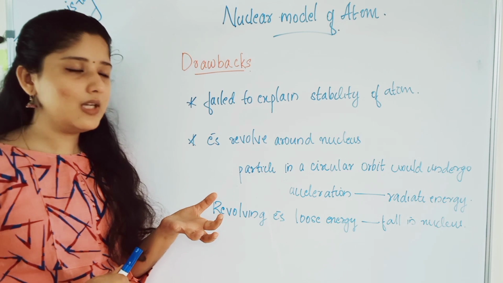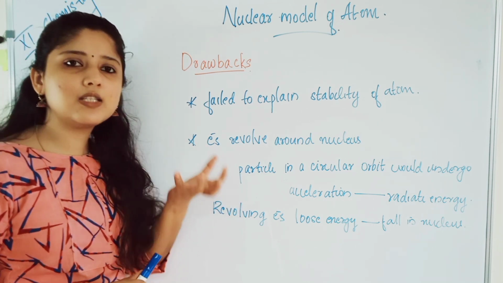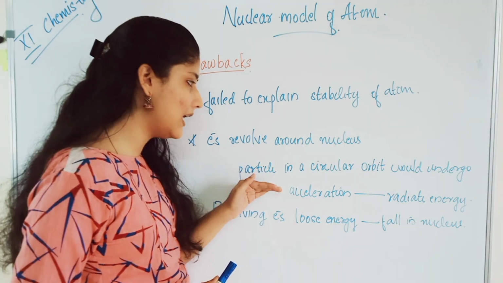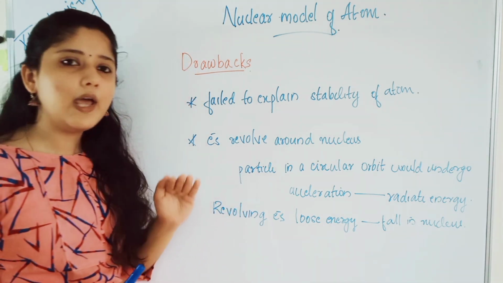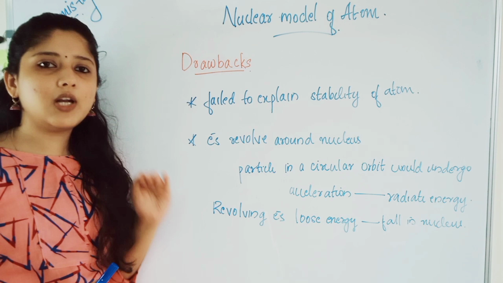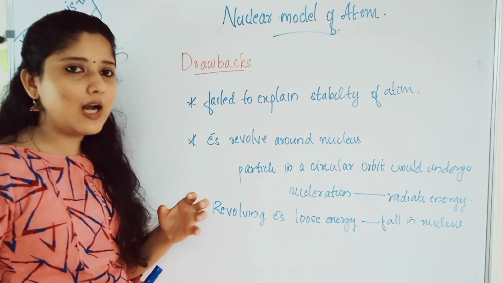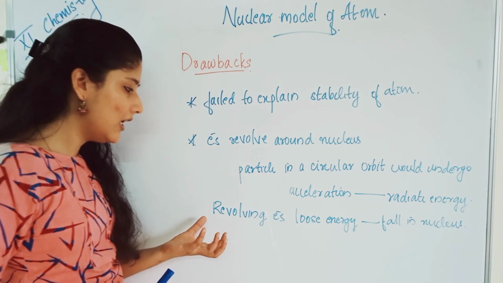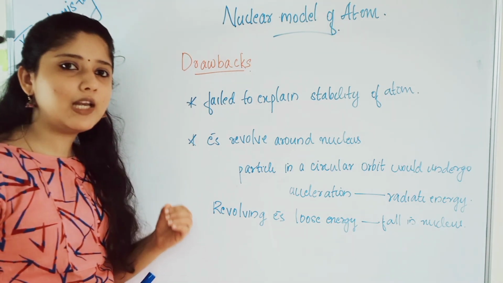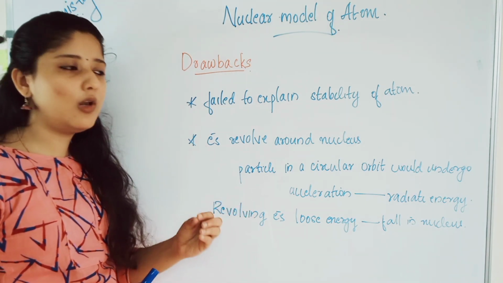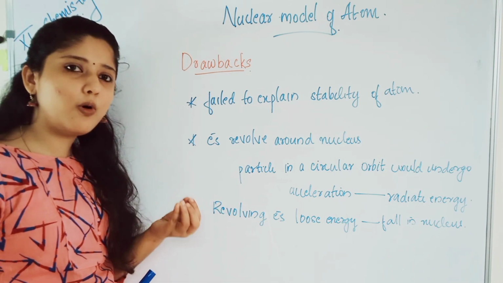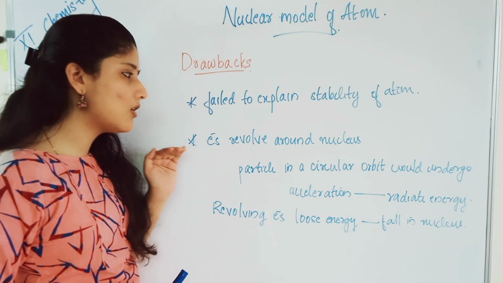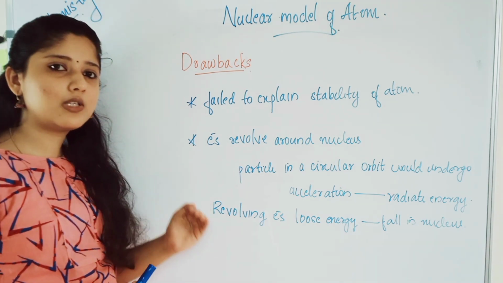That means the particles in a circular orbit will undergo acceleration. This we already know: a particle in a circular orbit would undergo acceleration, and that would radiate energy. When a particle moves under acceleration, it will radiate energy, and the revolving electrons will, in the long run, lose energy and fall into the nucleus. This is the phenomenon that will happen if the electrons are revolving around the nucleus in circular orbits.